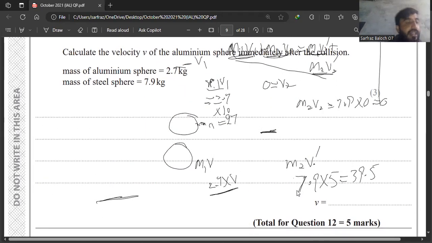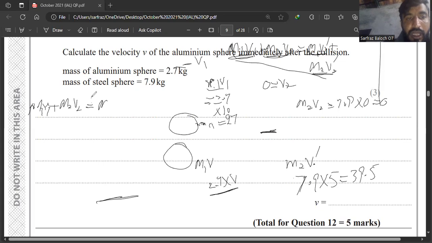So here again I will write the formula and I will calculate the momentum. My formula was m1 v1 plus m2 v2 is equal to m1 v plus m2 v dash. So m1 v1 as calculated here is 27, so it becomes 27 plus m2 v2.